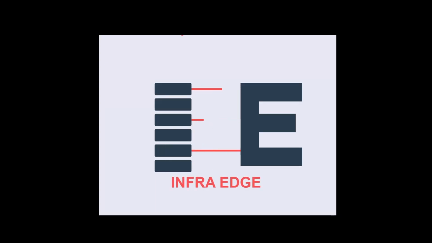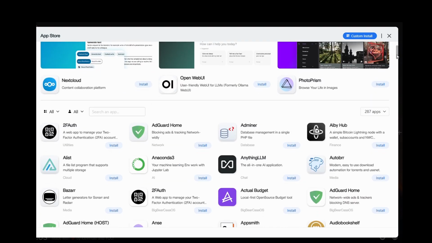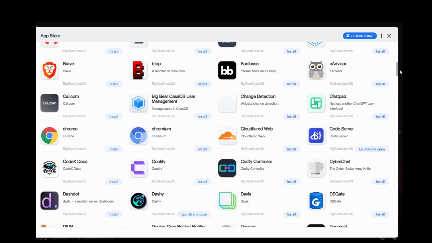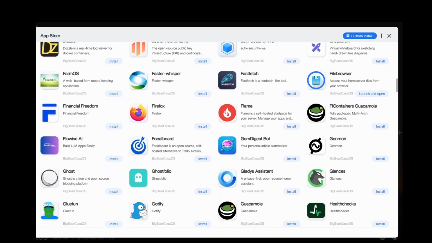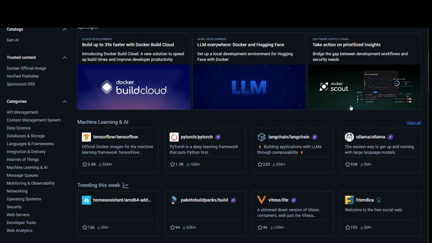Introducing InfraEdge, a collection of innovative cloud apps and solutions. At our startup, we have servers running 24/7. Now, you can launch your own custom app of your choice on our servers. Choose any template from a list of special services, or any app of your choice from Docker Hub.